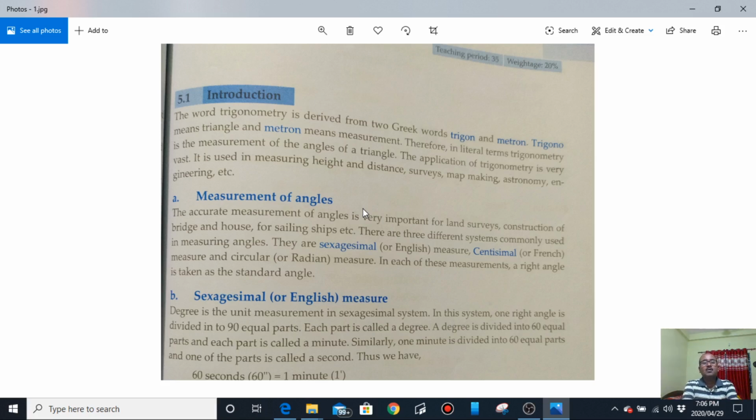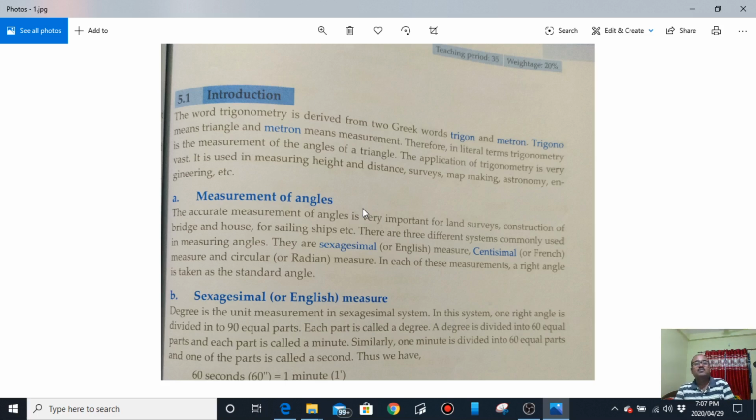And I hope you have learned this in class 8 as well. In class 8 we have talked about degree measurement, grade measurement, and radian measurement. So in class 9 we'll go a bit swiftly.